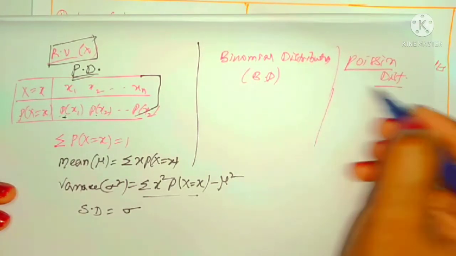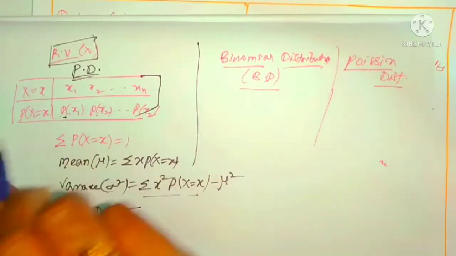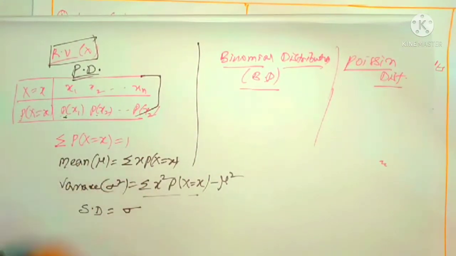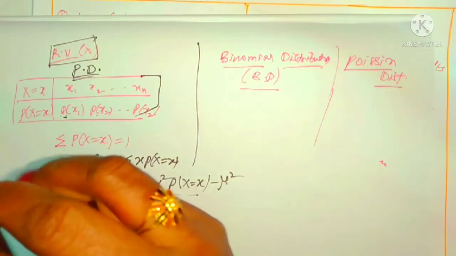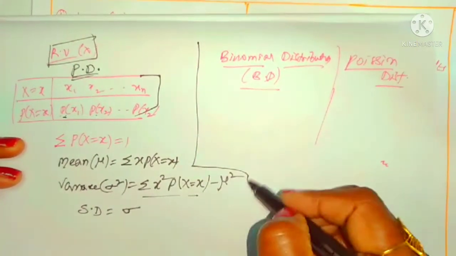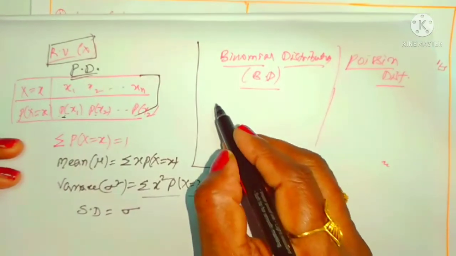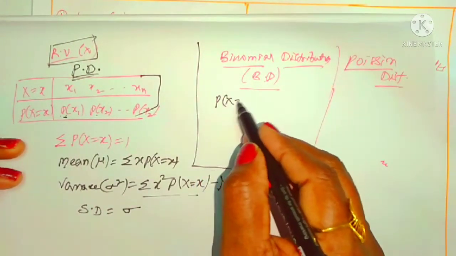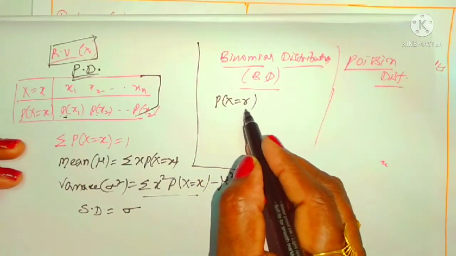So I will mention particularly in case of the examination, so no need to worry. But you have to know what is a binomial distribution, various formulas, what are the various contents here. First you have to know P of x is equal to some r. What is the meaning of P of x is equal to r?